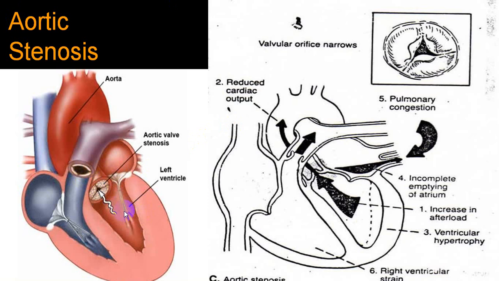Because of that obstruction, the left ventricle has to do more work. There is a preload, there is an afterload, and because of an increased afterload, the left ventricle has to do more work. And while doing that more work, the left ventricle undergoes hypertrophy. This is more of pure ventricular hypertrophy.